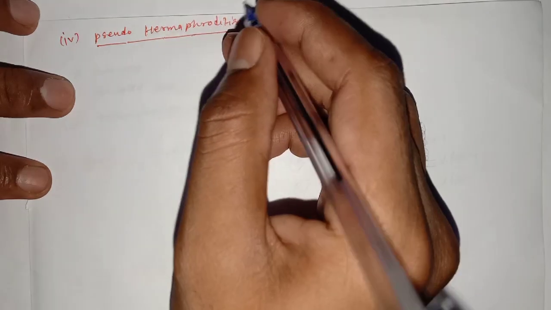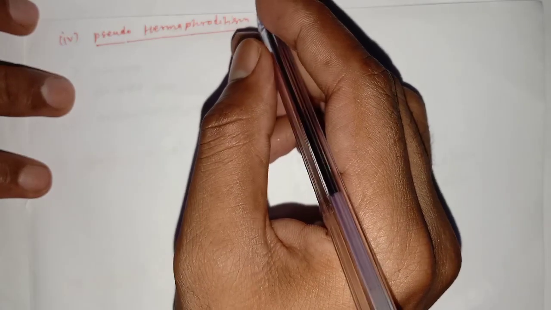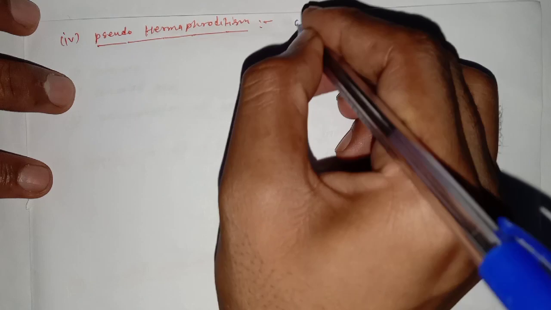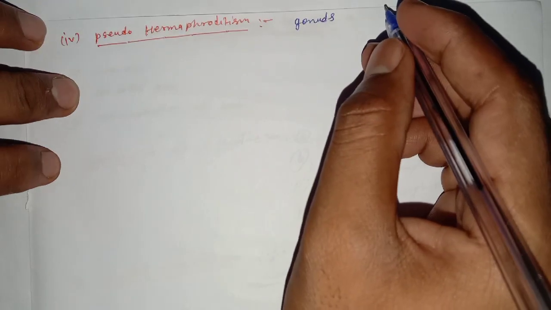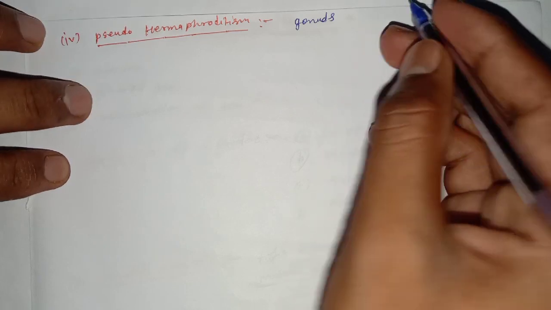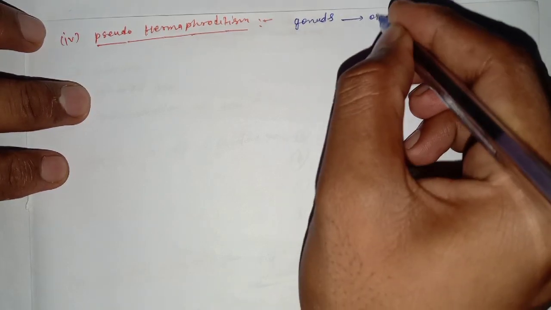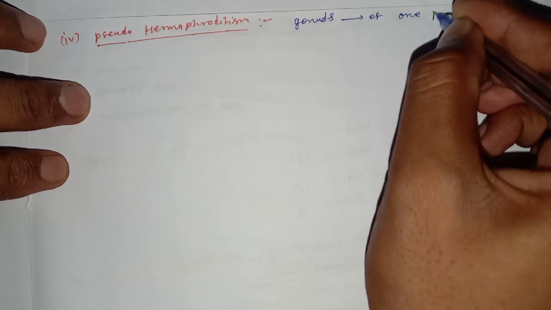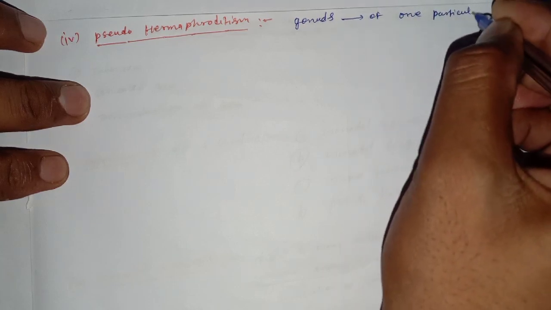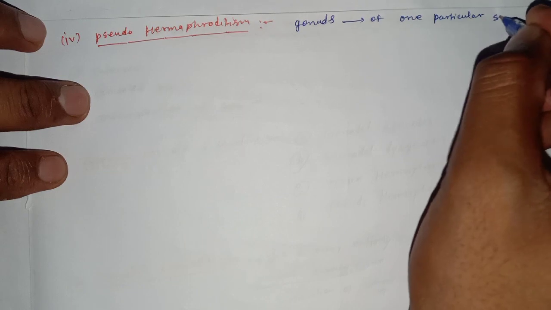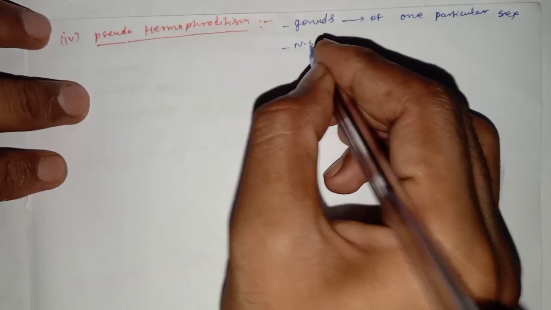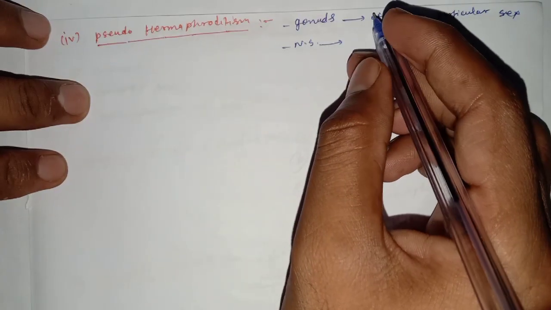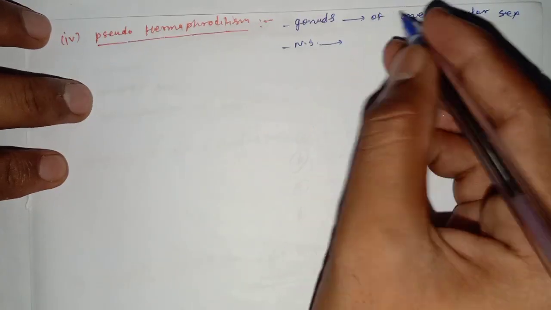What is pseudohermaphroditism? The gonads are of only one particular sex. In pseudohermaphroditism, the gonads are of only one particular sex, and the nuclear sexing is also same as the gonadal sex.